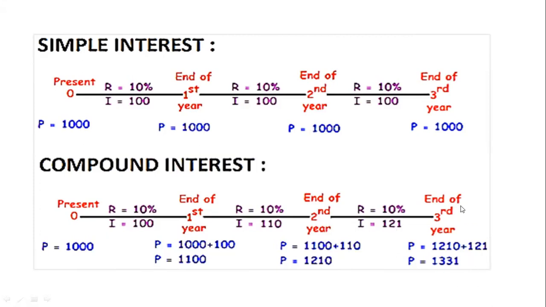So finally at the end of the third year you get 1331 taka as compound interest. But for simple interest, 1000 taka is your principal and 300 taka is your interest. Here you get 331 taka. The difference between simple and compound is 31. But if your money is much bigger than 1000, then the difference will be bigger.